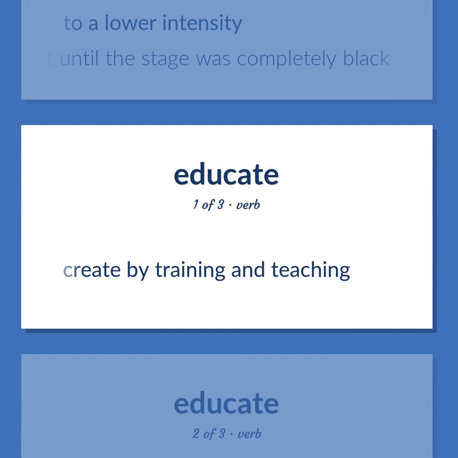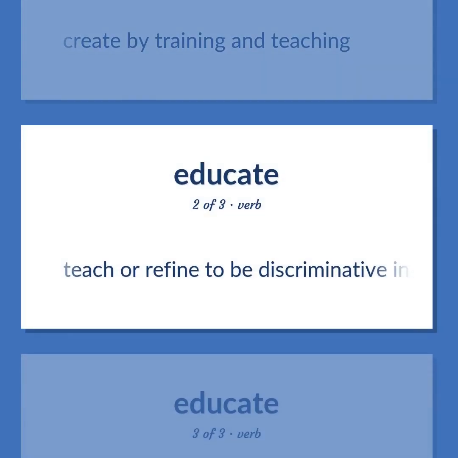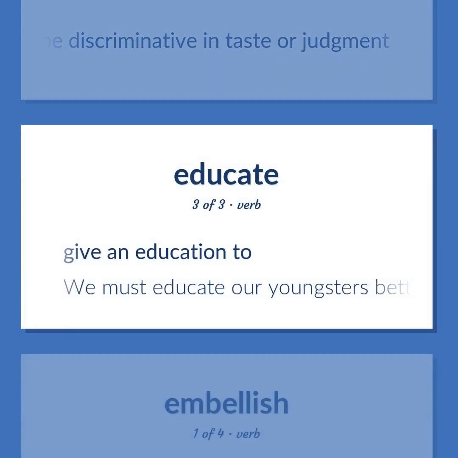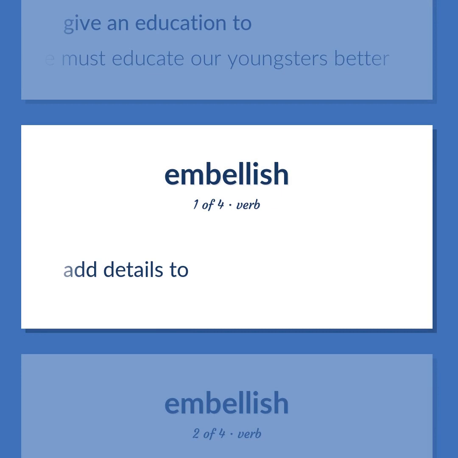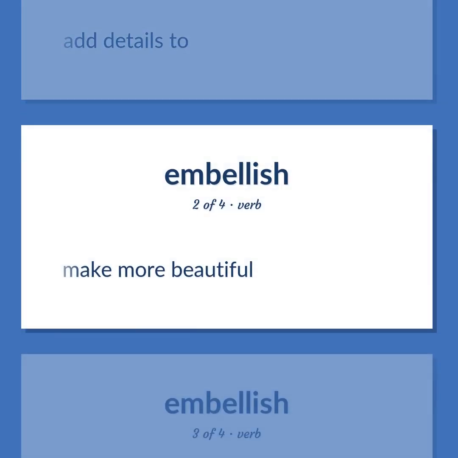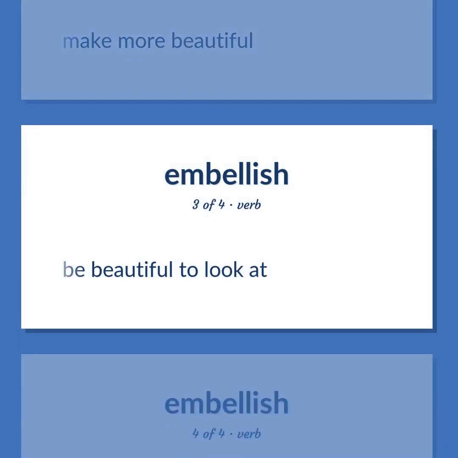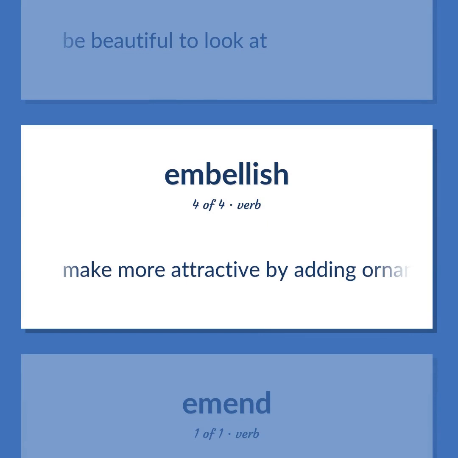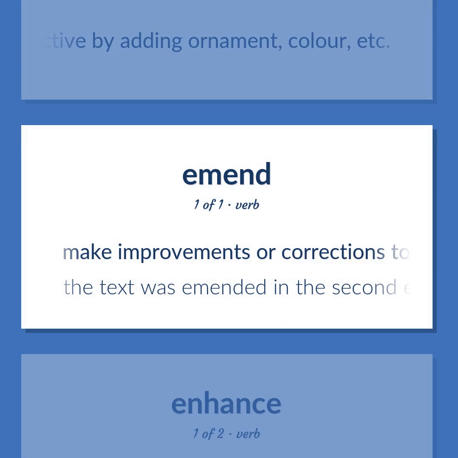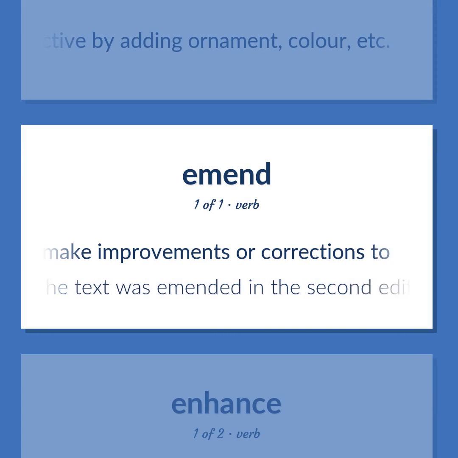Create by training and teaching. Teach or refine to be discriminative in taste or judgment. Give an education to. We must educate our youngsters better. Add details to. Make more beautiful. Be beautiful to look at. Make more attractive by adding ornament, color, etc. Make improvements or corrections to. The text was amended in the 2nd edition.